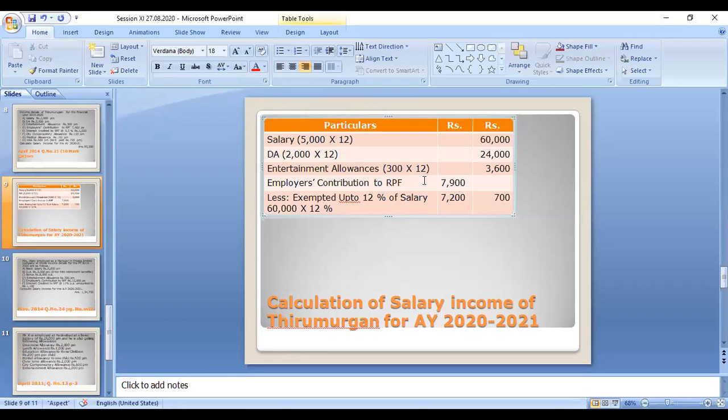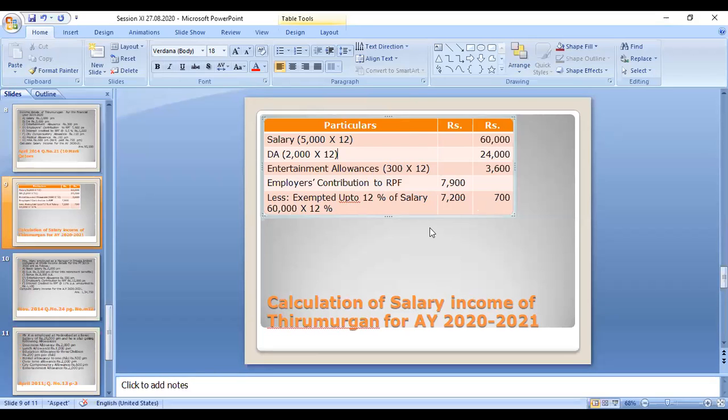In the previous case, a 14% was given. In this case no percentage is given, only the annual contribution amount. So from that amount you have to calculate 12% of salary, right? For this case you take only the basic salary. DA you need not take unless it is entered into service benefit. Commission on sales is not given. So 12% calculated, and 700 is taxable.